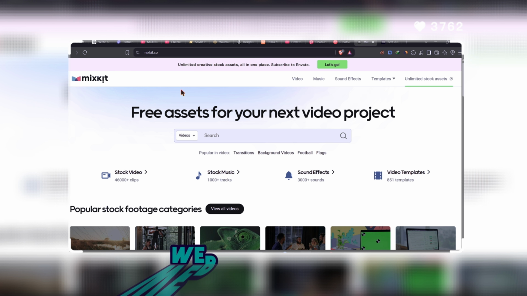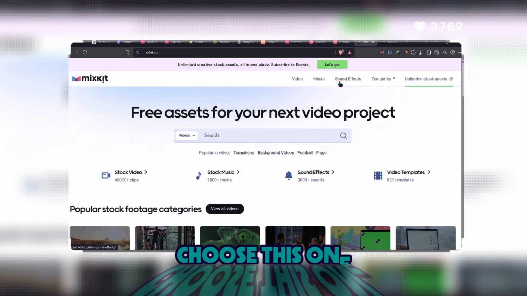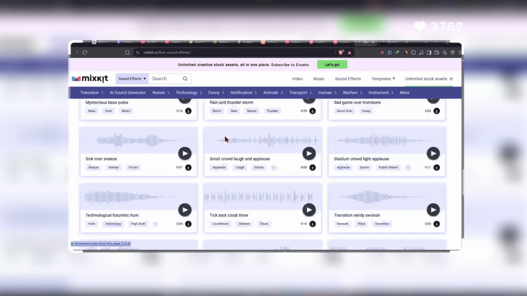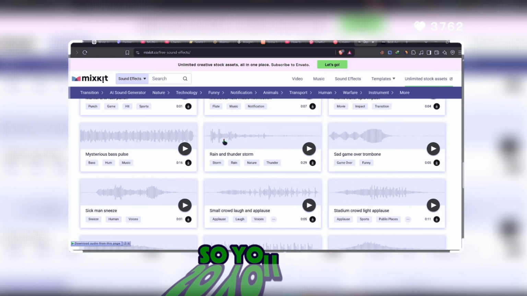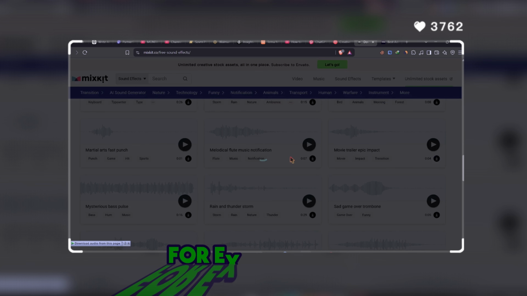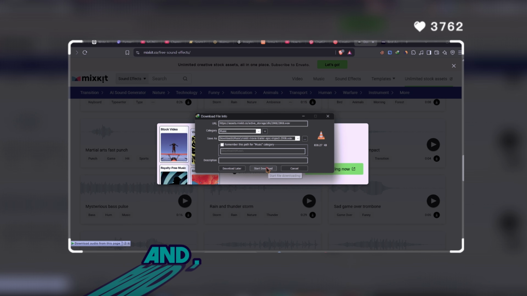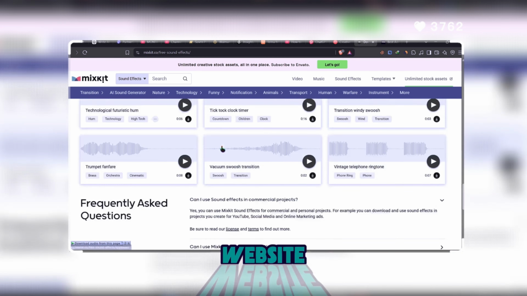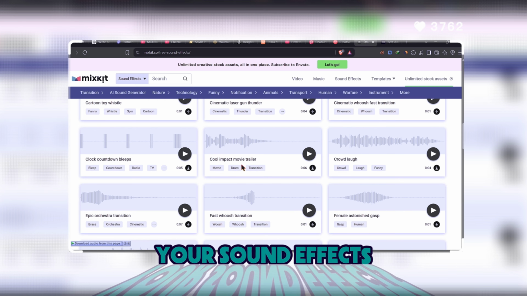When you go to this website and choose sound effects, you will see a lot of sound effects. You can download them by clicking here, for example, this one, and it's downloaded. Okay, this is the website. You can find your sound effects here.